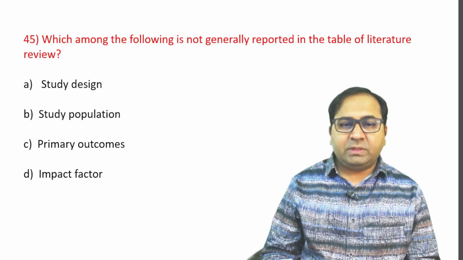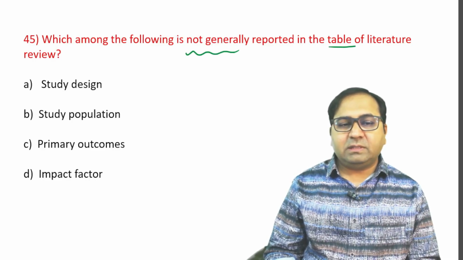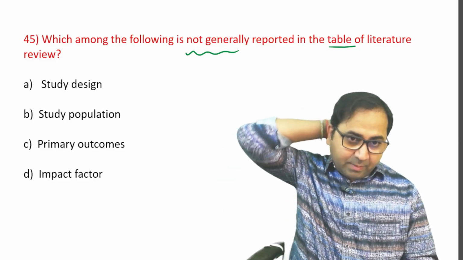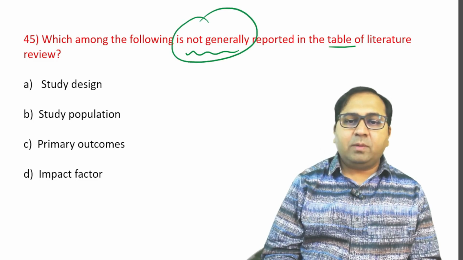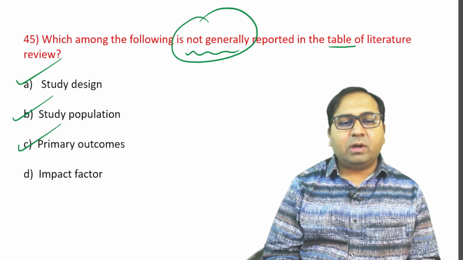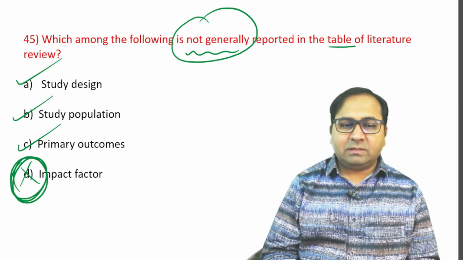Next question. Which among the following is not generally reported in the table of literature review? Options are A. Study design, B. Study population, C. Primary outcomes, or D. Impact factor. Not generally reported. See, study design you report, study population you report, primary outcomes also you report, but not impact factor. So this is the answer for this question. Please remember the question and also the answer.